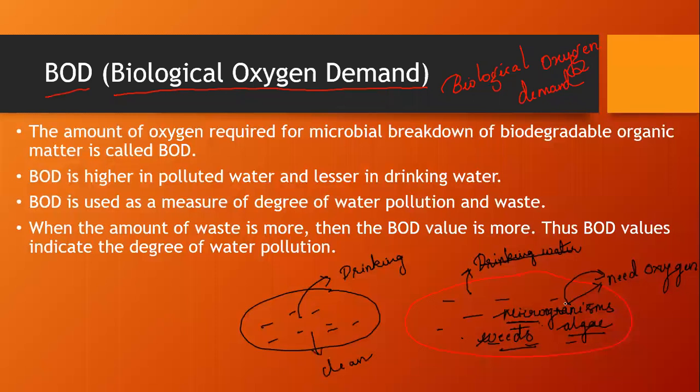Whereas this water, which contains a lot of microorganisms, weeds, and algae, has a lot of demand for oxygen, which means a lot of organisms or organic material requiring oxygen are present in this water.